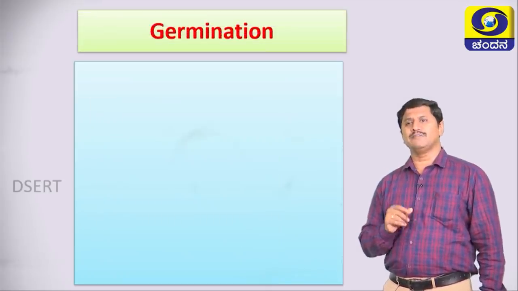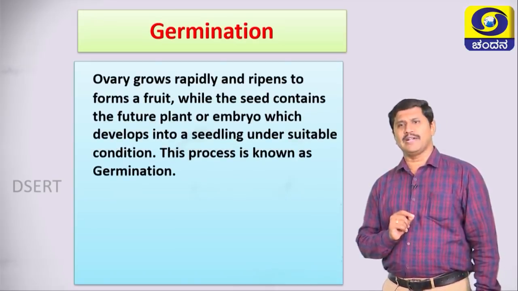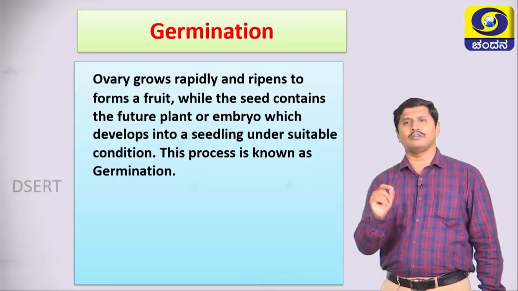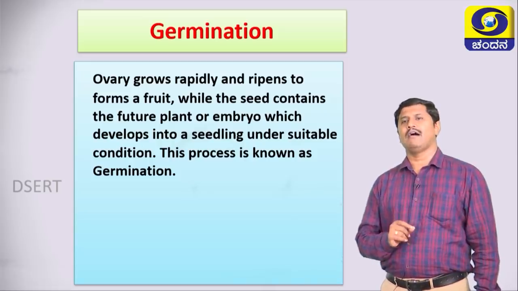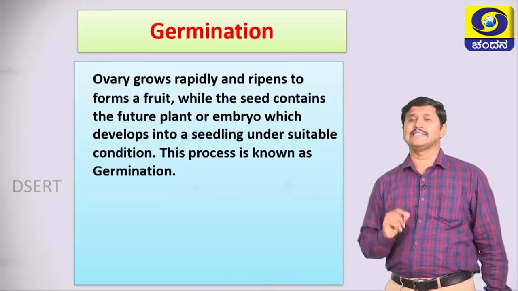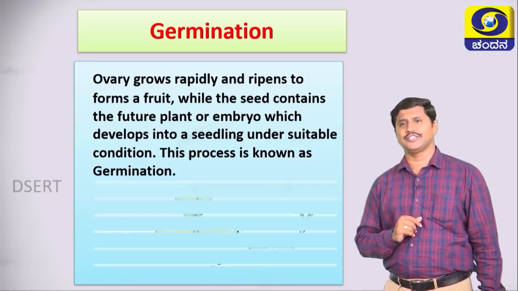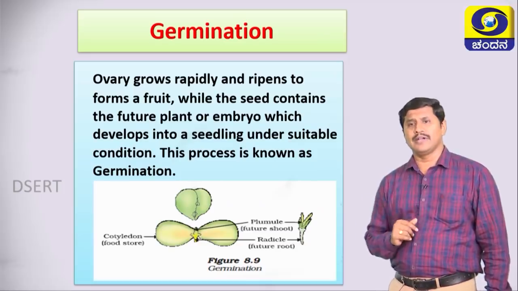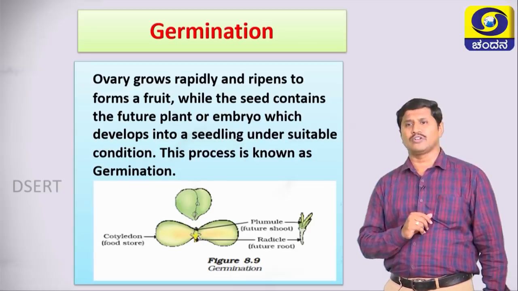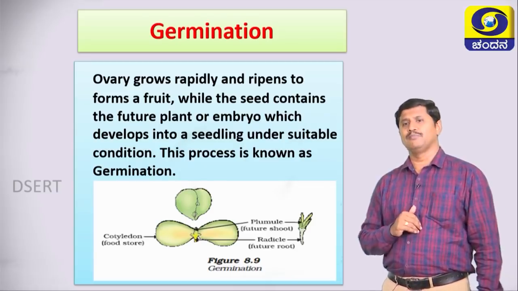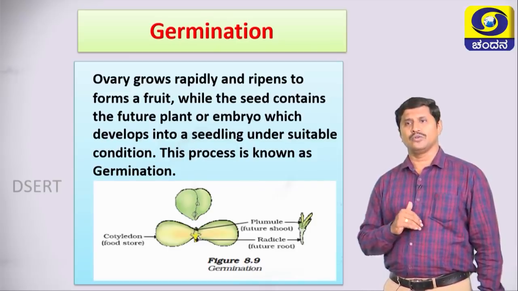Next is germination. What is germination? The ovary grows rapidly and ripens to form a fruit, while the seed contains the future plant or embryo which develops into a seedling under suitable conditions. This process is known as germination. Look at the diagram, it has two parts. In germination, we find a cotyledon has two parts, one is called plumule, another is called radicle. The plumule is the future shoot and the radicle is the future root.